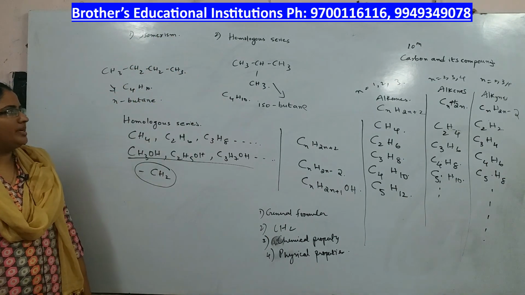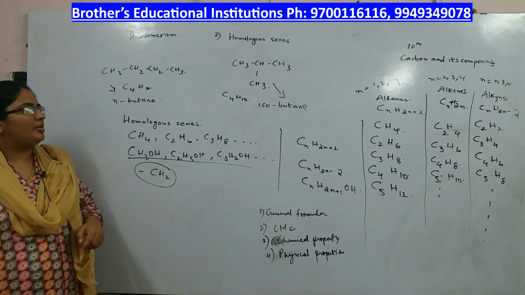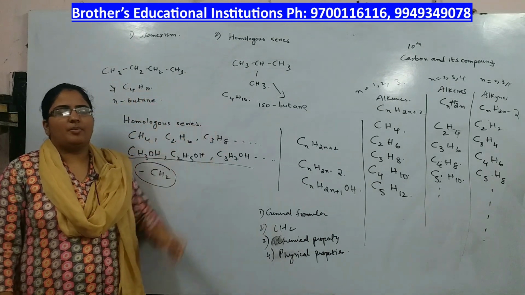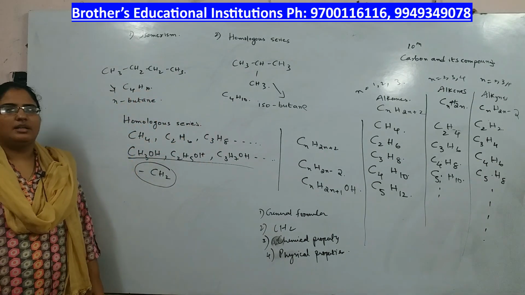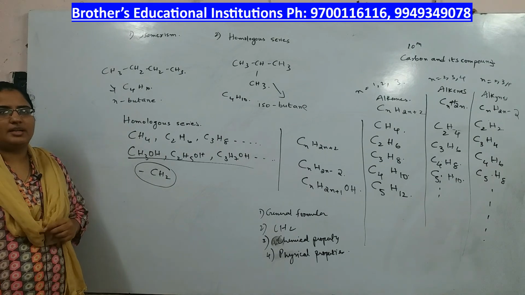What is isomerism? Isomerism is a property of carbon compounds to have the same molecular formula but different properties because of the difference in their structure. This kind of isomerism is called structural isomerism.